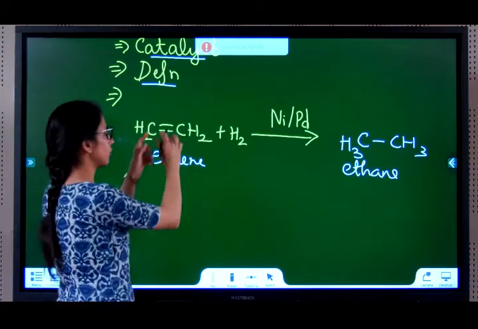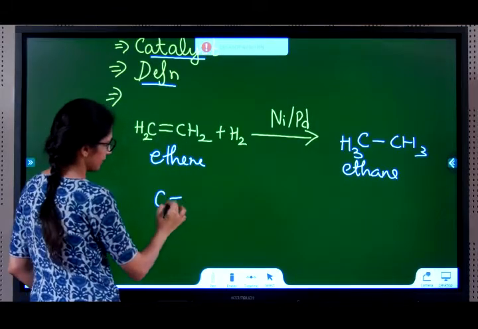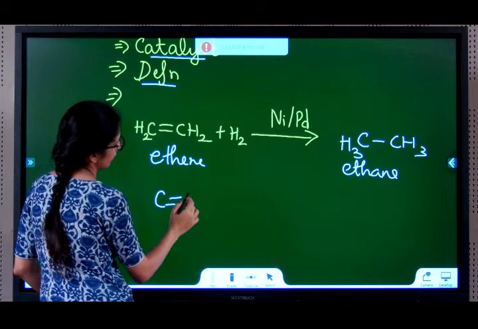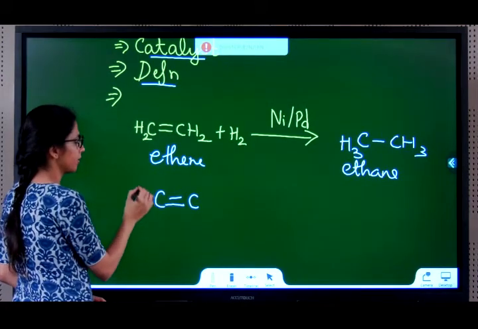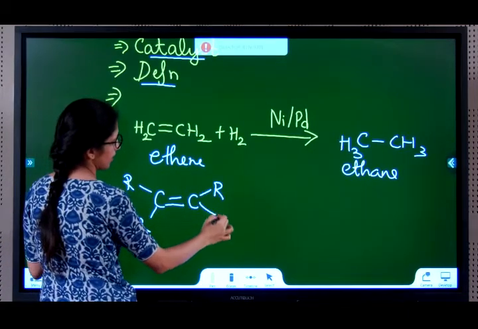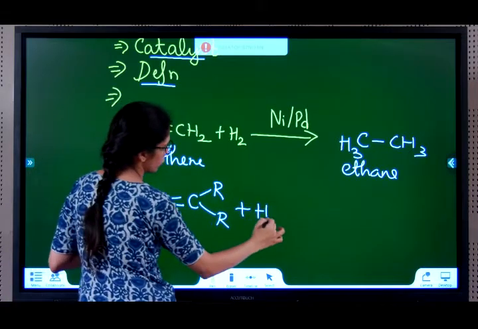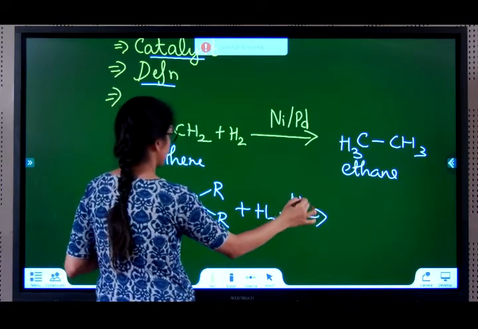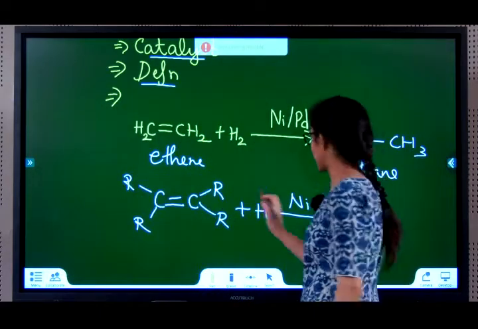Does this happen with all compounds that have double bond? Yes. If you take any unsaturated compound, that means if there is a double or triple bond, so this R can be anything, okay? It can be H or C, whatever. To this, if you add H2, in the presence of nickel catalyst, one H sits here, one H sits here.